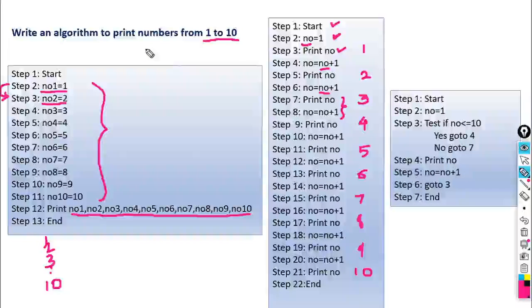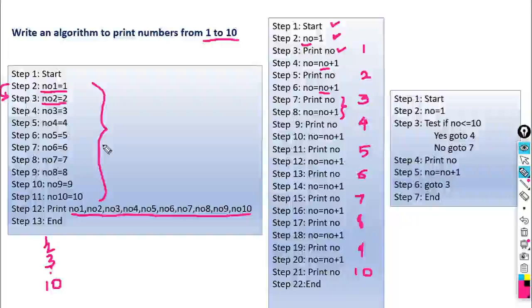Then if we want to print the numbers 1 to 100, suppose the question is changed to: write an algorithm to print numbers from 1 to 100. So what would happen in the first algorithm and the second algorithm? In the first algorithm, we should use 100 different variables: NO1 is equal to 1, NO2 is equal to 2, NO10 is equal to 10, NO11 is equal to 11, NO50 is equal to 50, then NO100 is equal to 100.